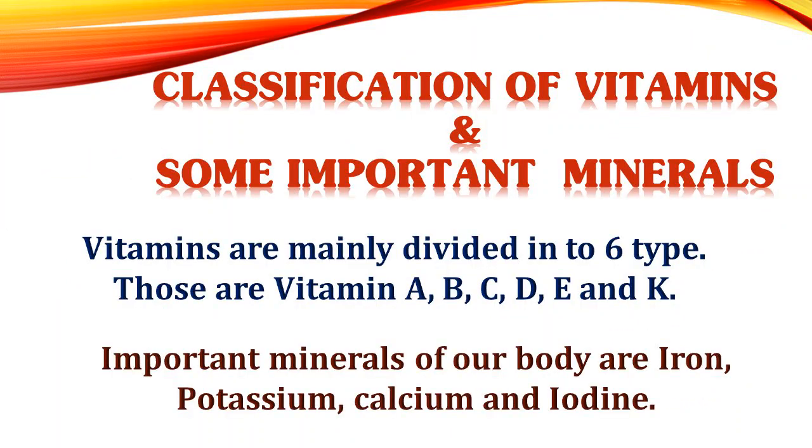Next is our classification of vitamins and minerals. Vitamins are mainly 6 types. Those are vitamin A, B, C, D, E and K. And B is again divided into 12 types, that is not necessary in our class. Next, some important minerals of our body are iron, potassium, calcium and iodine.